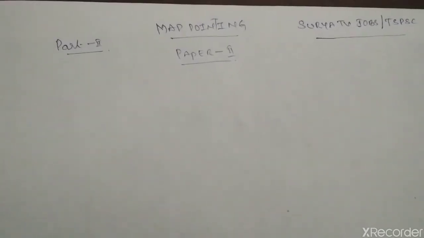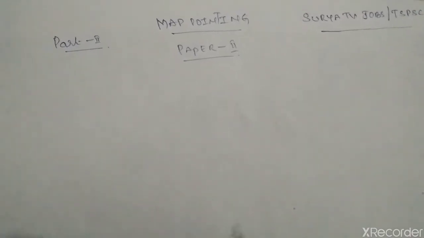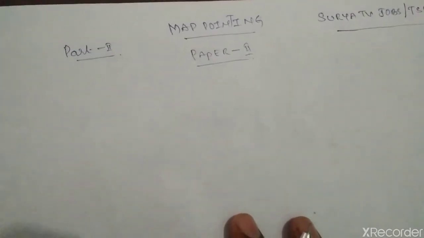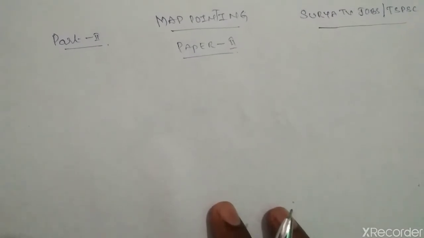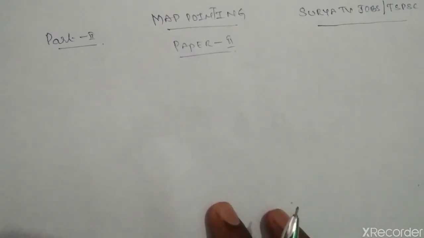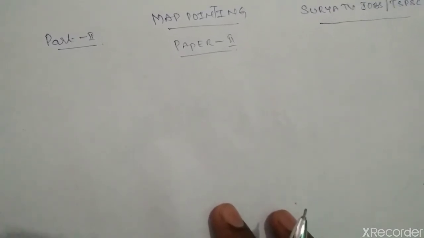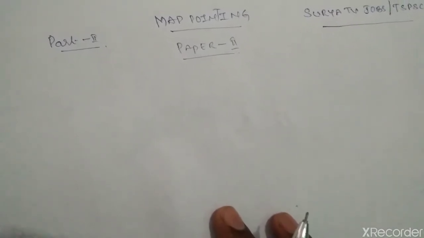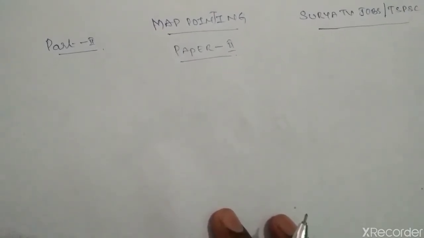So generally, what we have done is find the easiest method where children can score better marks in map pointing of paper 2. This is a simple way students can score here. But most of the children want to skip this part, because here we score 4 marks for paper 1 and 4 marks for paper 2 also. Most students keep it on view, but in a simple manner we can score well.